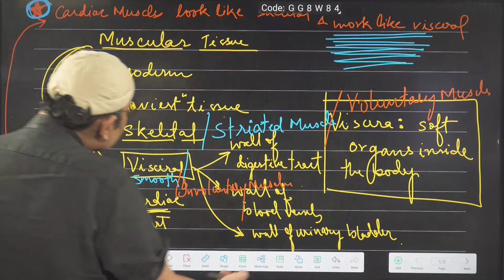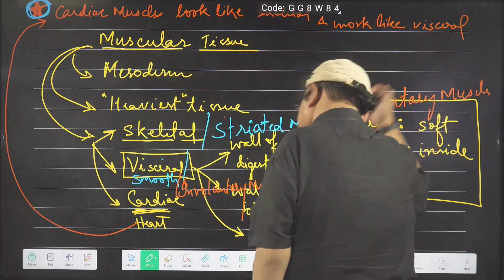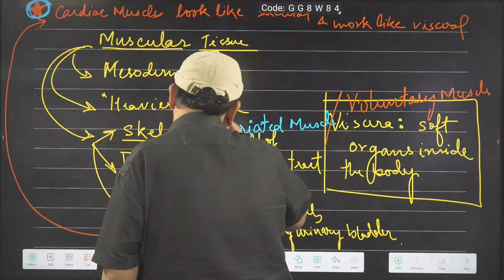Acha, can I rewrite the statement? Come on, can I rewrite the statement like this? You tell me please. You approve me, then I will rewrite this.